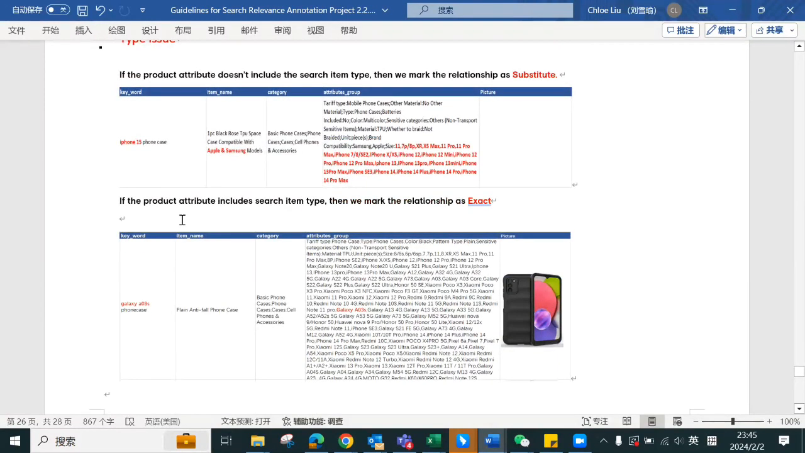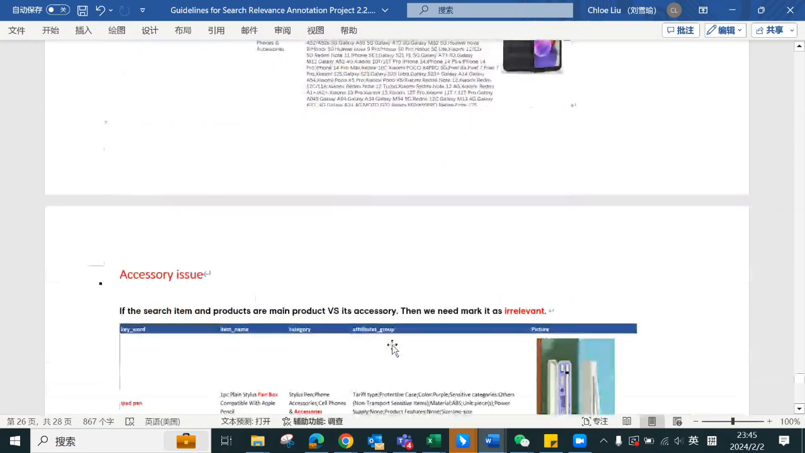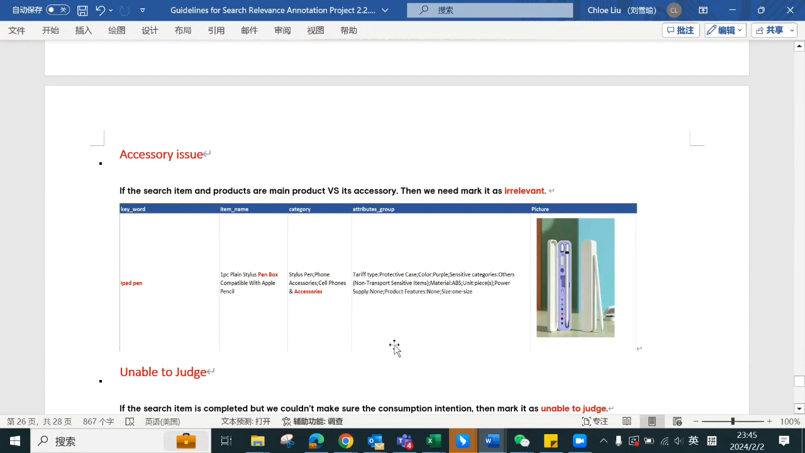But if the search item is Galaxy A03s and the product here contains this type, then we can mark it as exact. Okay, next one, accessory issue.